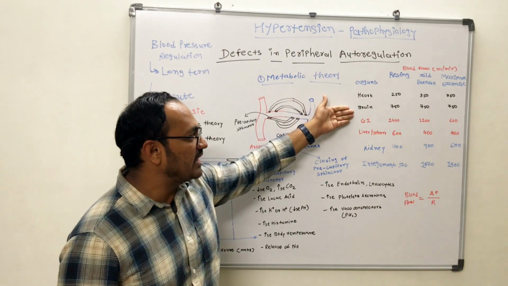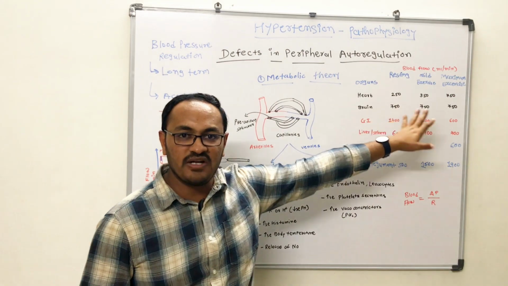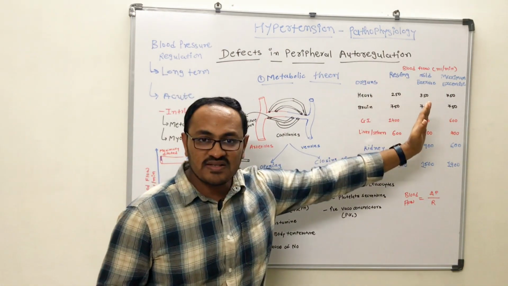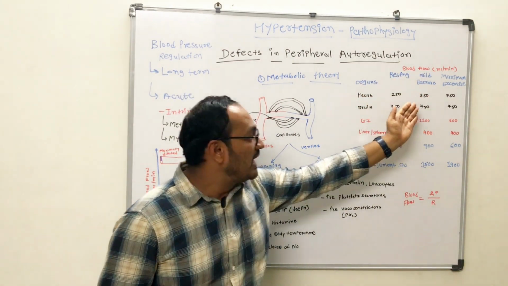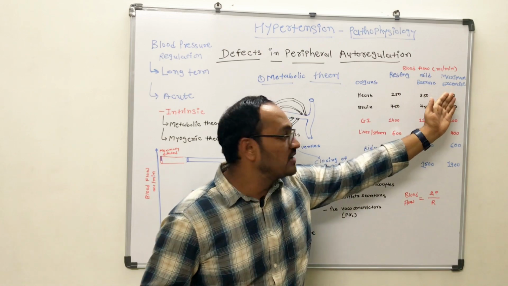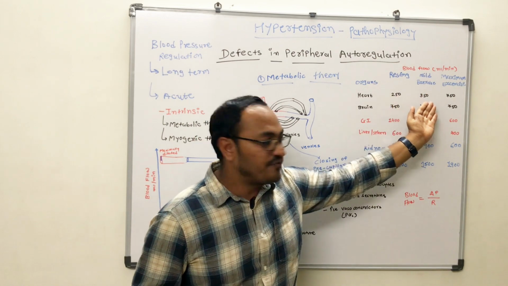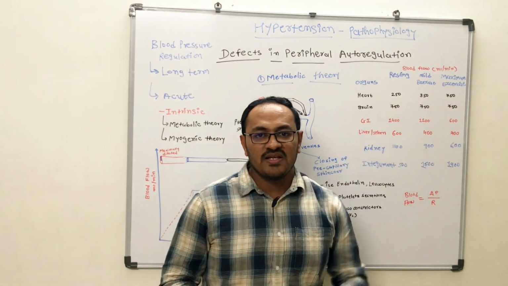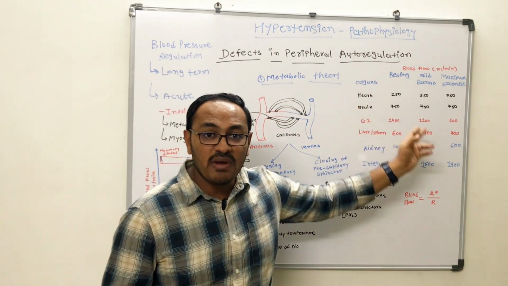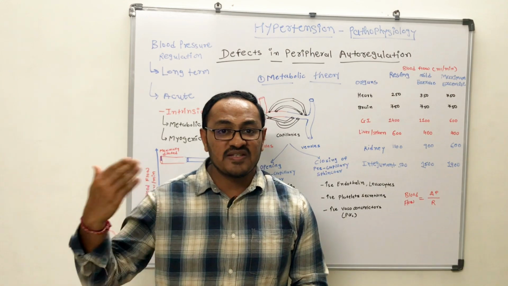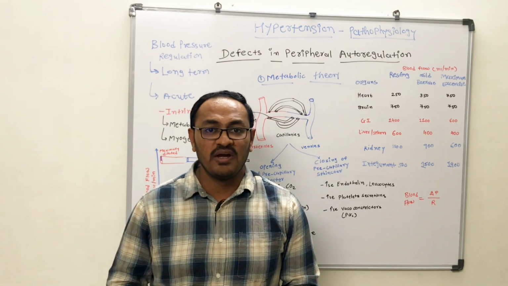In the heart and brain, in the resting condition, blood flow is somewhere around 250 and 750 ml per minute respectively. As a person starts doing exertion, there will be a rise in blood flow in the heart, and if the person is doing maximal exertion, the blood flow is highest. So it will be around 250 in resting condition, 350 in mild exercise, 750 in strenuous or maximal exercise. Whereas in the brain, blood flow remains constant. Whether a person is thinking, sleeping, or awake, there is no change in blood flow in the brain area.